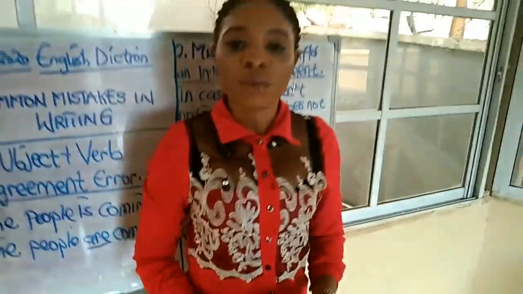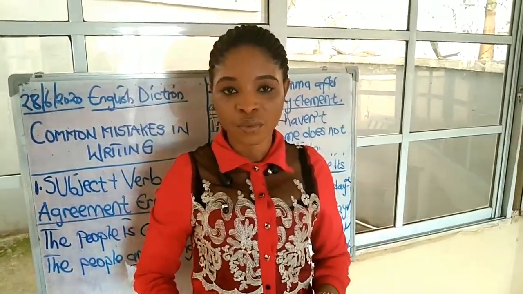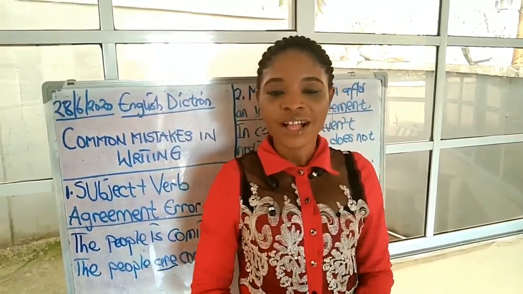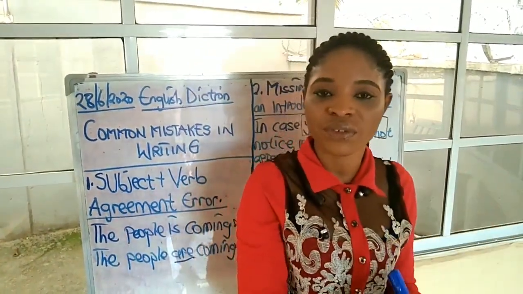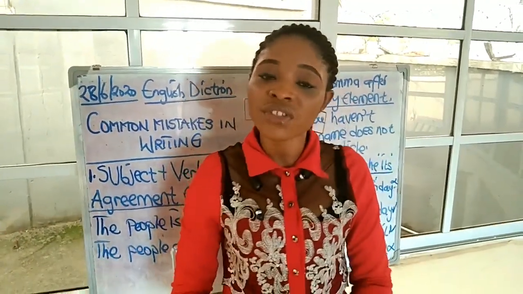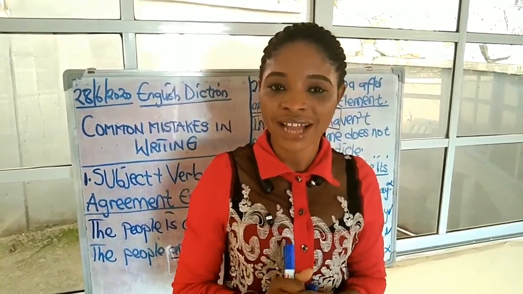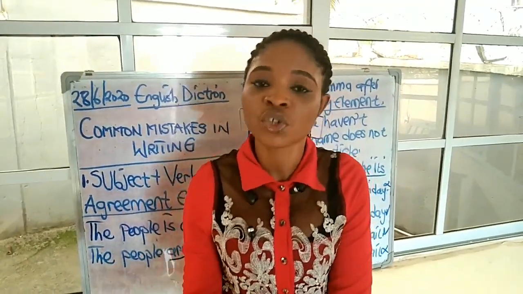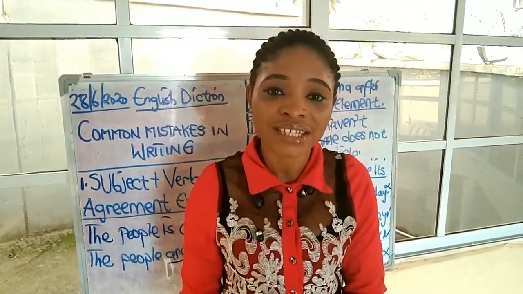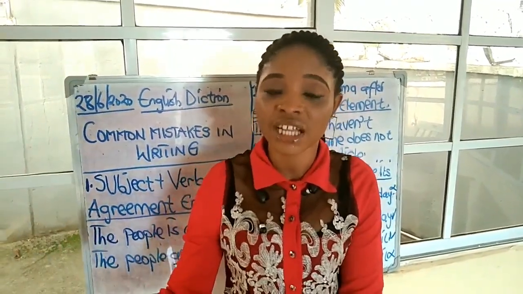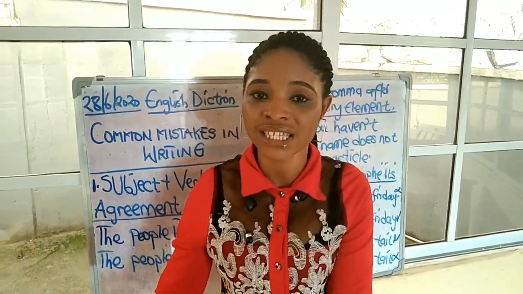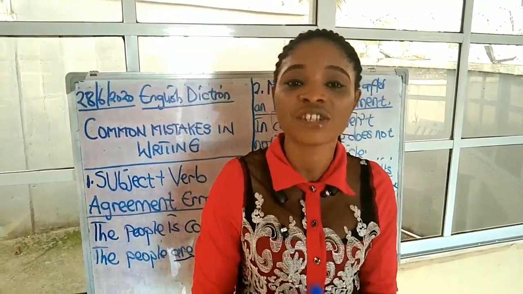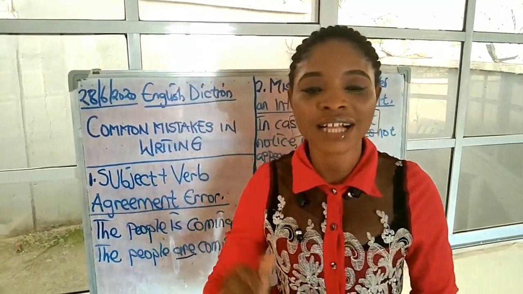The next error that people commonly make when they're writing is what we call the full stop error. The full stop error happens when a sentence begins with a capital letter and doesn't end with a full stop. In the English language, at the end of a complete sentence, there must be a full stop to show that the sentence has ended. Otherwise, it means it's still hanging, so some other person can come and continue from whatever you were writing. So, in order to avoid this mistake in writing, at the end of a complete sentence, you must put a full stop.